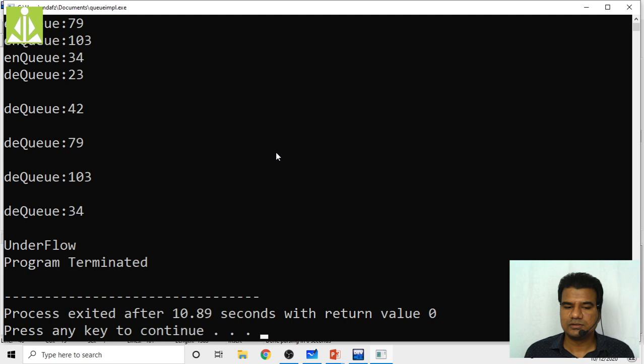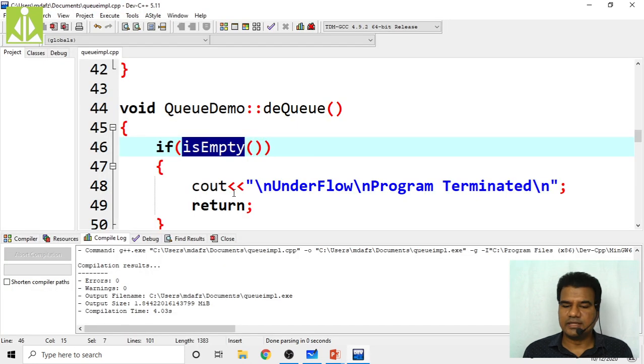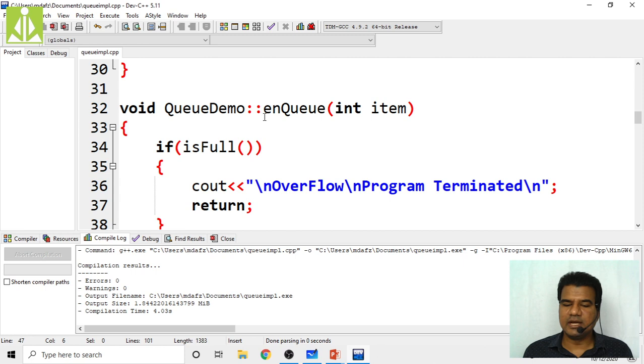Yeah, underflow, program terminated, because after your queue is completely empty, you're trying to remove more elements from the queue. So it is an underflow condition and your program got terminated. So in this way we can do the integer implementation of your queue.